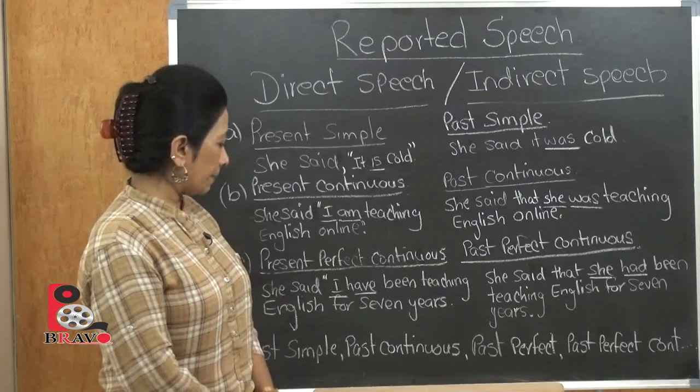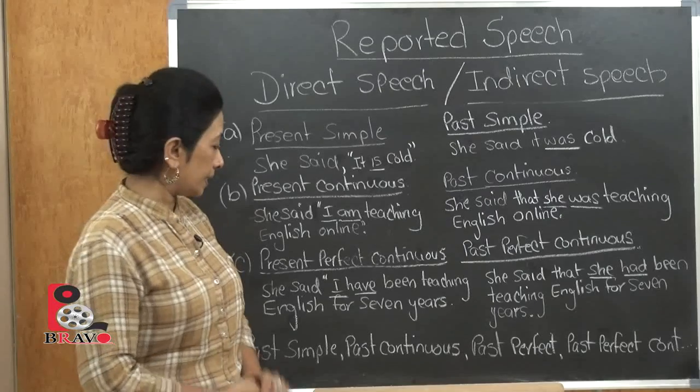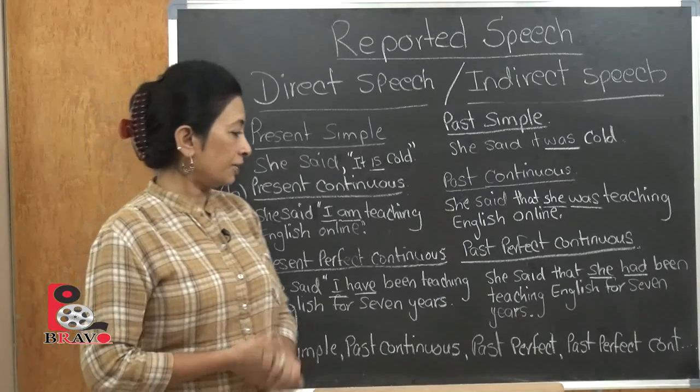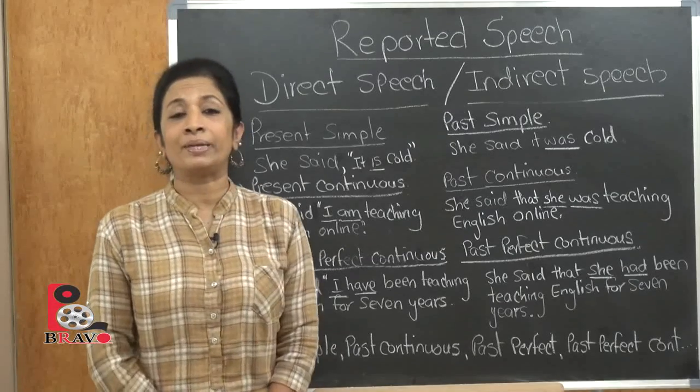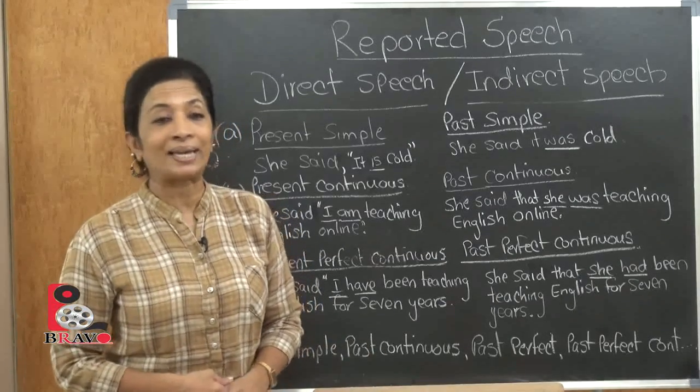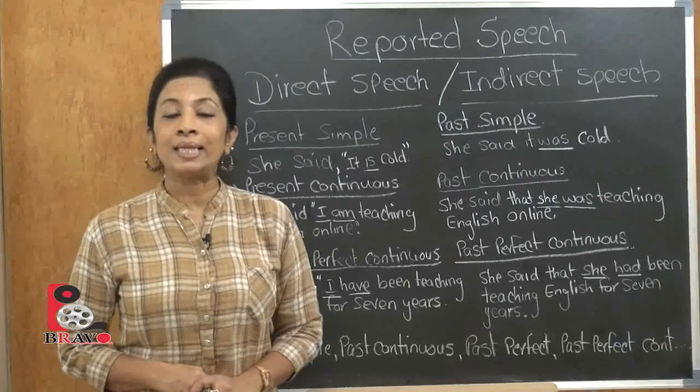So that's how it becomes. Now the C category is present perfect continuous. You might be thinking, just like how I thought, why is English so complicated? But that's how it's been made. That language has not been made that simple.